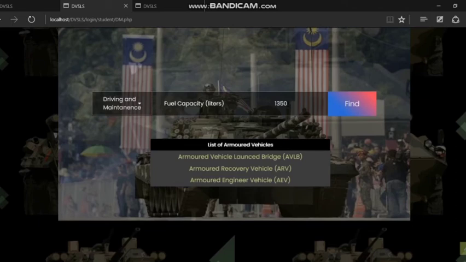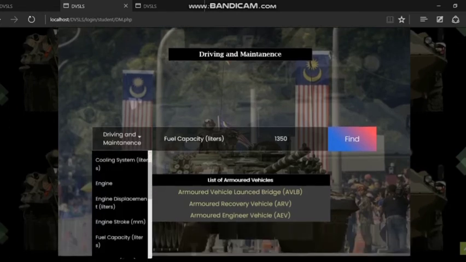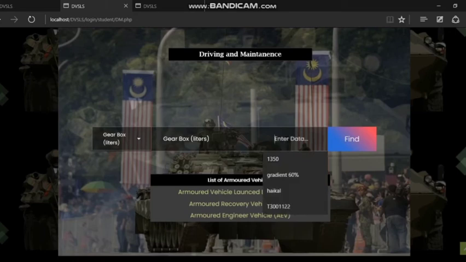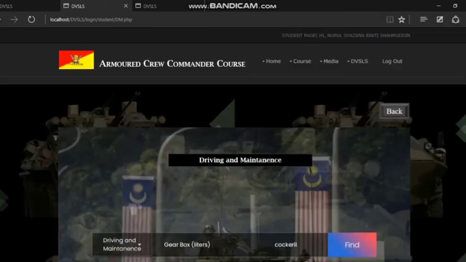So these 3 types of vehicles contain this input. Alright, but I would like to show you, for example, I want to know gearbox, but I put the input of type of armament, cockerill, persenjataan. Okay, cockerill, the type of armament, find.